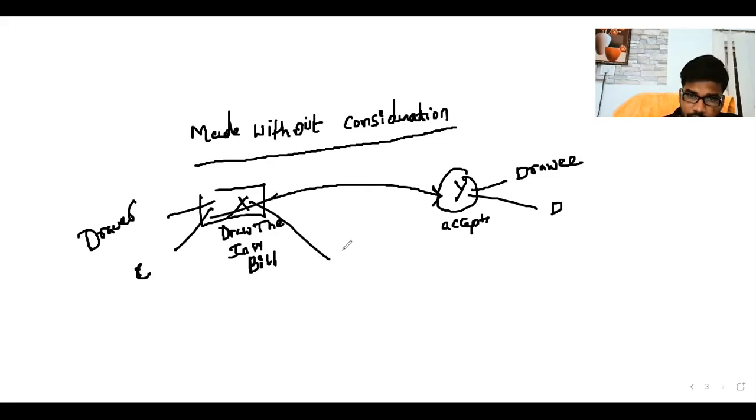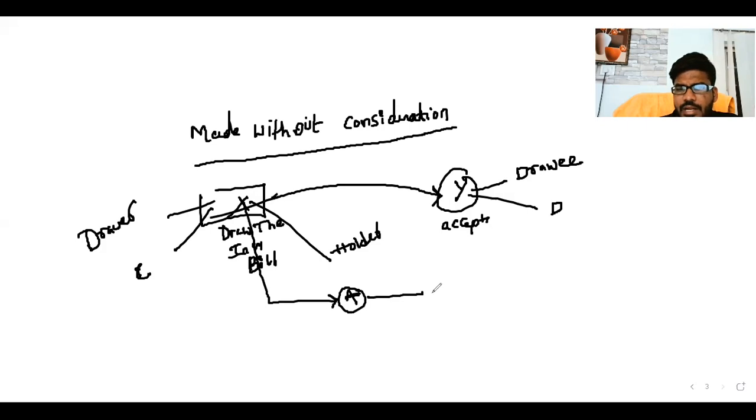Now X is the holder of the instrument. Then X has a right: he can endorse the instrument to A, and A endorses the instrument to B. Like that, is endorsement permissible or not? Yes. So X endorses the instrument to A without consideration, or A endorses the instrument to B without consideration.